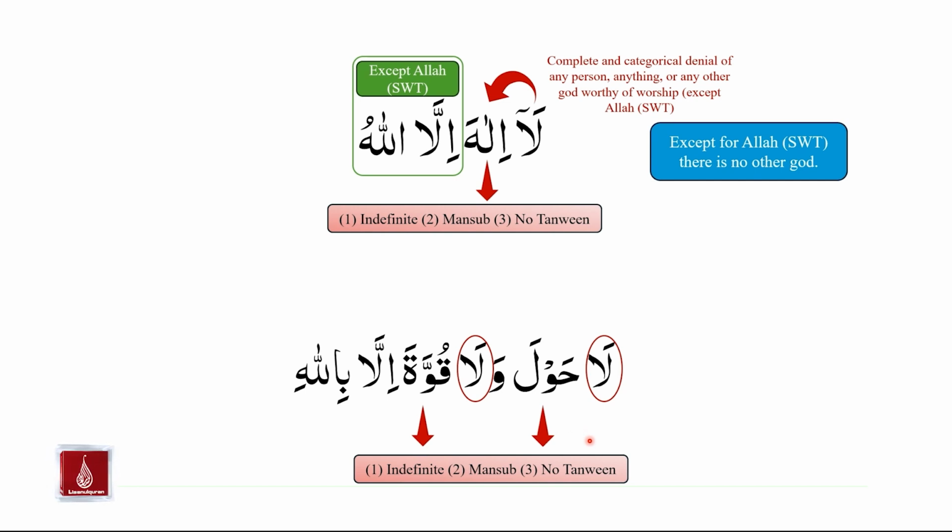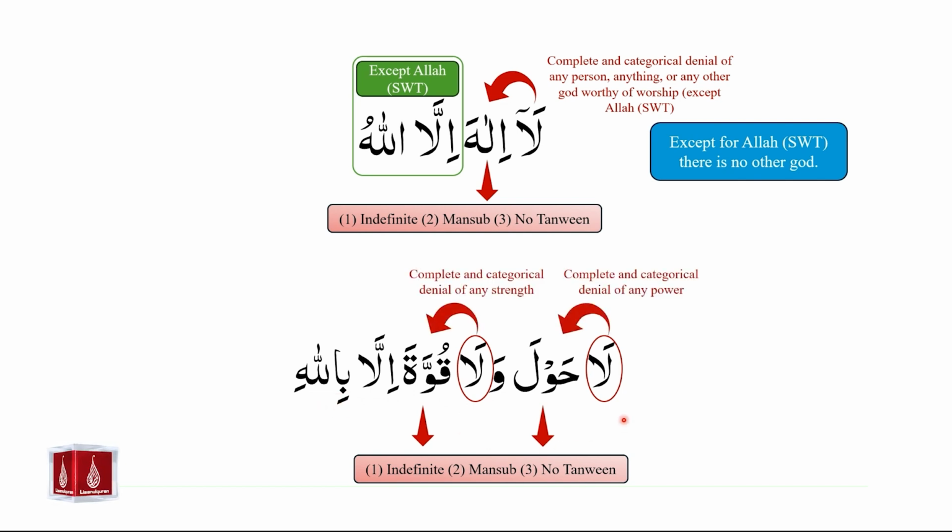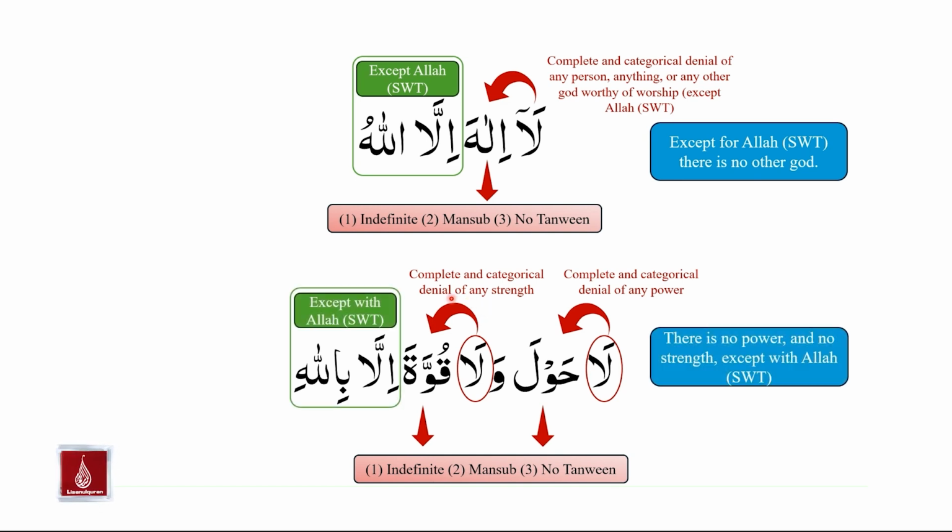In La hawla wa la quwwata illa billahi, Laa-e-Nafi jins is creating the meaning of complete and categorical denial of any power, and it is creating the meaning of complete and categorical denial of any strength except with Allah subhanahu wa ta'ala. La hawla wa la quwwata illa billahi can be translated as, there is no power and no strength except with Allah subhanahu wa ta'ala.